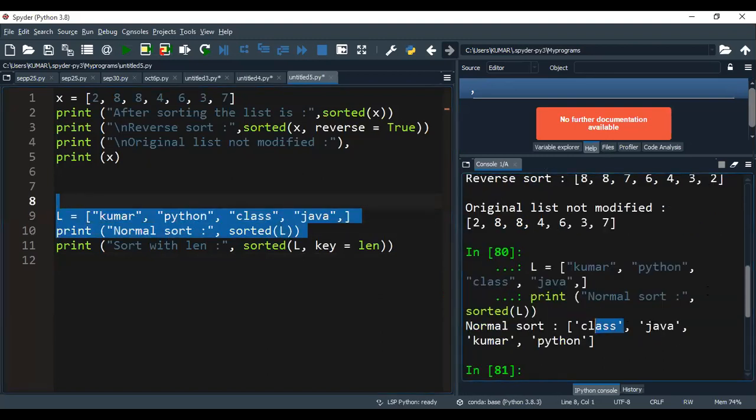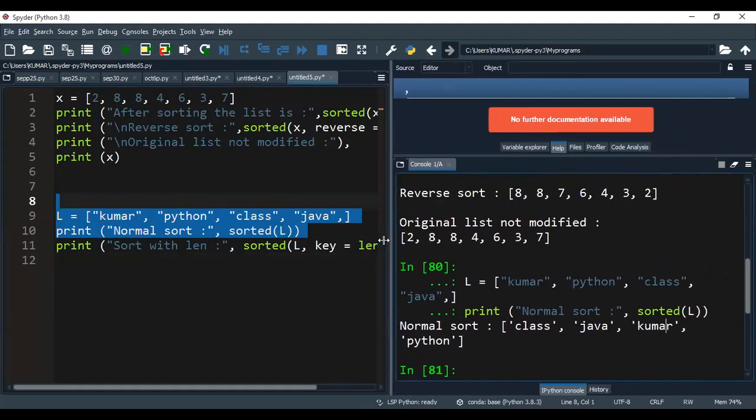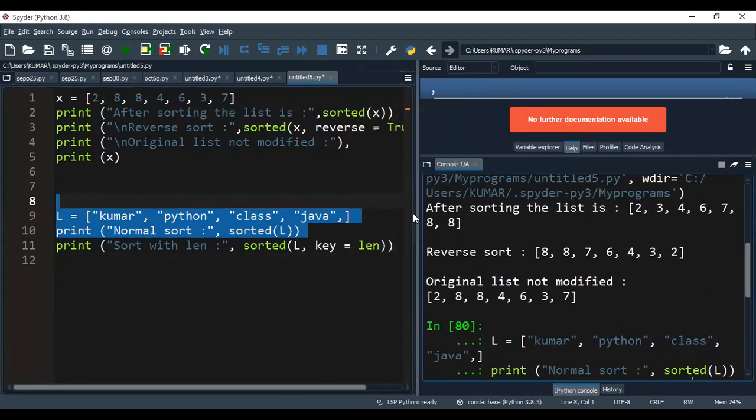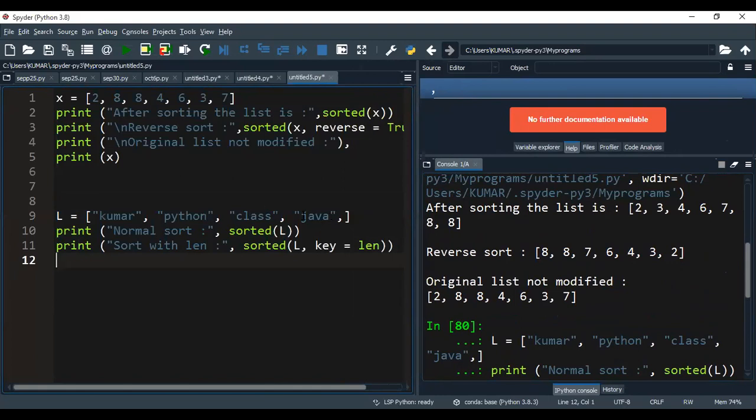So I'm getting class, Java, next Kumar, then Python, according to alphabetical order. Let me check with, instead of Java, for example, if I'm giving cat. So which comes first, either cat or class?